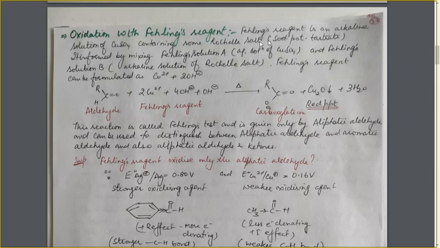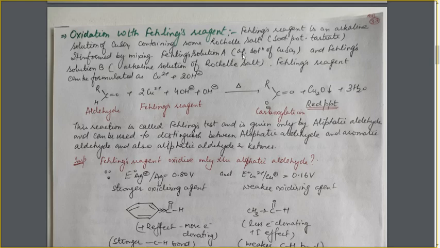So Fehling's reagent is an alkaline solution of copper sulfate, that is, copper sulfate containing some OH negative ion, an alkaline solution. Now what is the purpose of this Rochelle's salt? Actually, the Fehling's reagent is made while carrying out the reaction, that is, before carrying out the reaction, the Fehling's reagent is made by mixing two solutions, Fehling solution A and Fehling solution B.